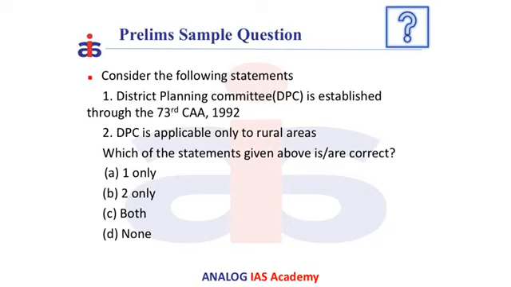Now let us solve this question. Consider the following statements. Statement 1: District Planning Committee is established through the 73rd Constitutional Amendment Act of 1992. Statement 2: DPC is applicable only to rural areas. The correct answer is D, none.